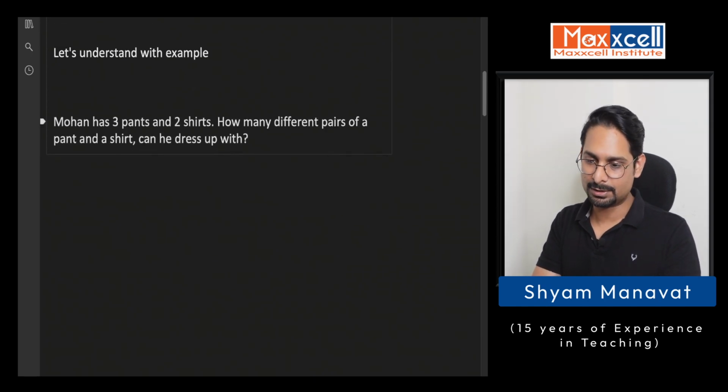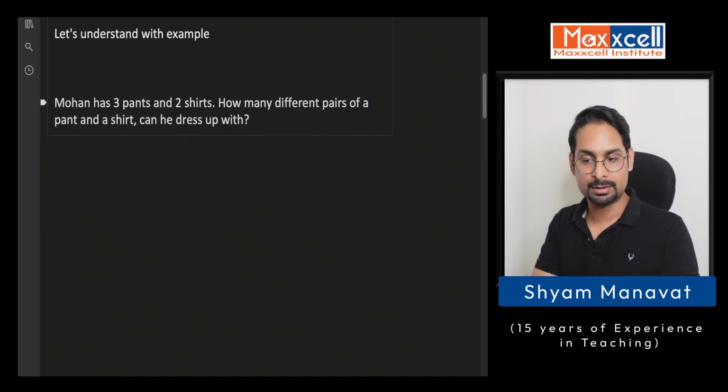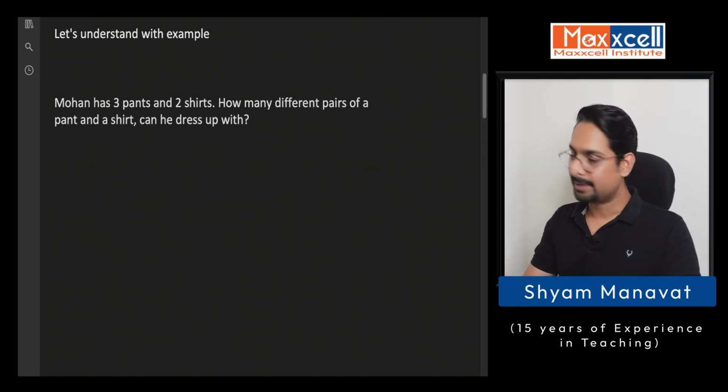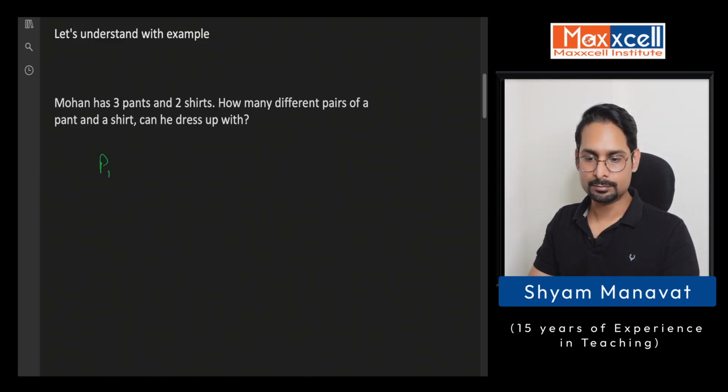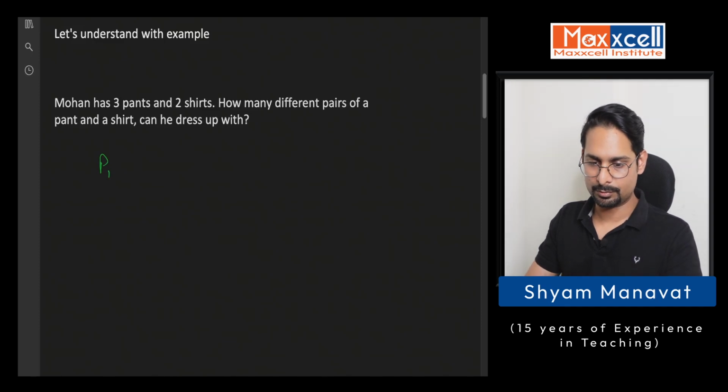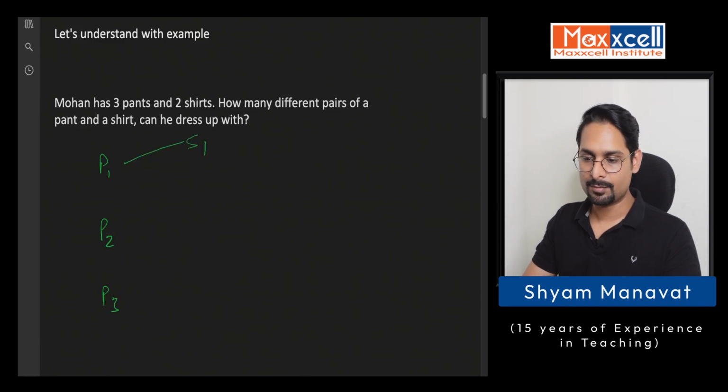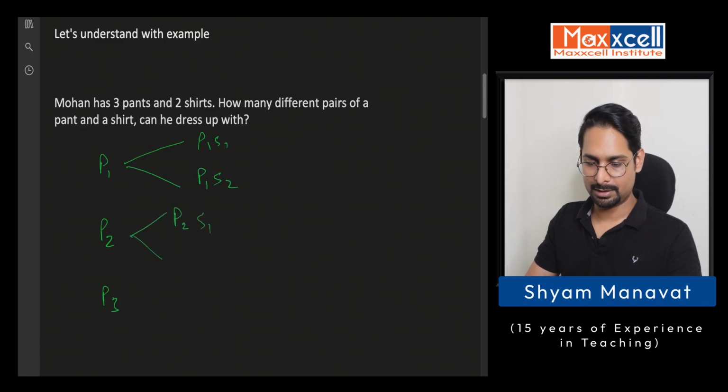Mohan has 3 pants, 2 shirts. How many different pairs of pant and shirt can he dress up with? In this case, let's draw it like this. So we have, say, pant 1, 2 and 3. Now with pant 1 he can wear either shirt 1 or 2. Same he can repeat with P2 as well as P3.